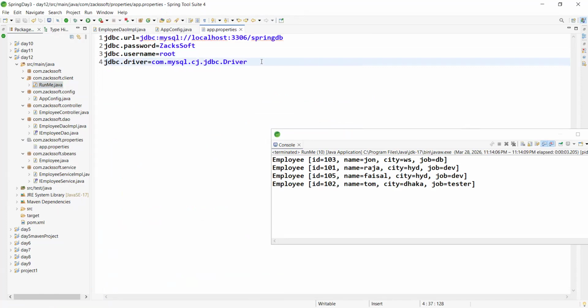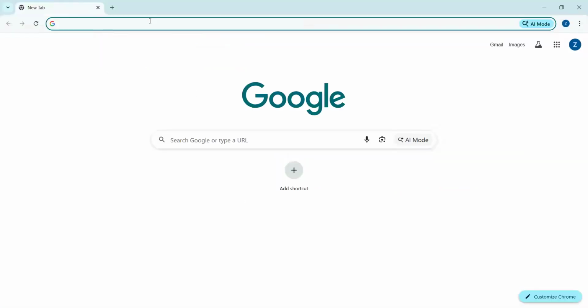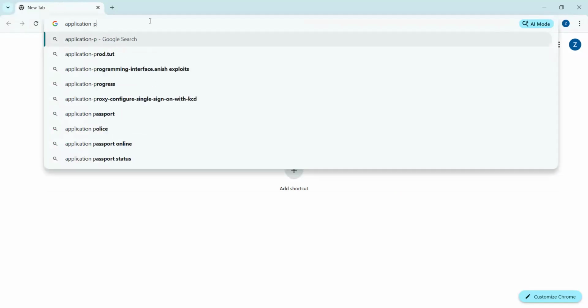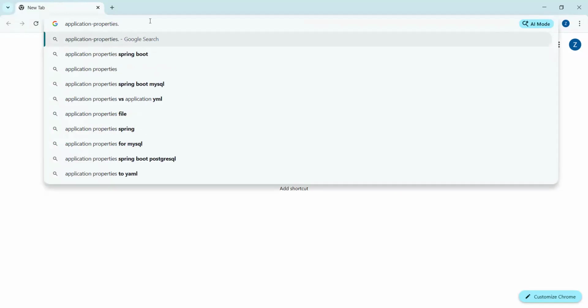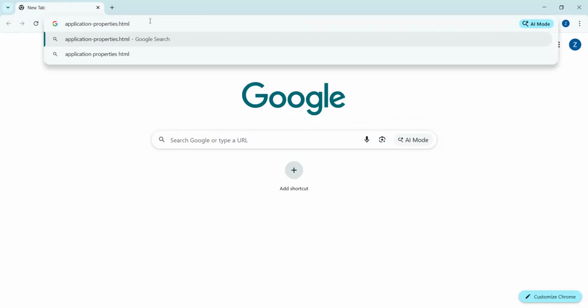For example, instead of the JDBC URL, can I write like spring.datasource.url? Auto suggestion, right? Can I write this way, this predefined key? Any confusion if I write this way? Anything wrong? For example, let me go to Google: application-properties.html.